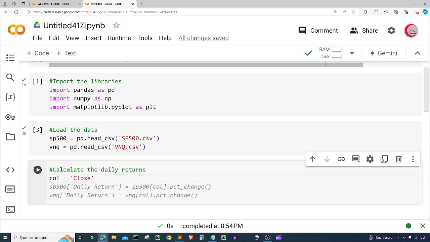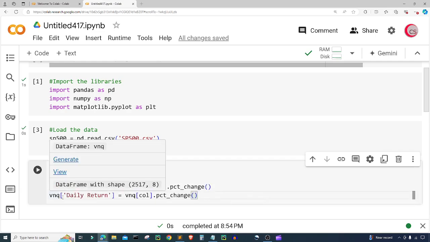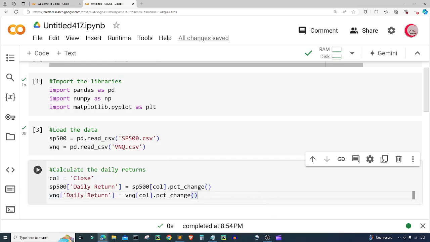Just like Google Colab has suggested here, I'm just going to tab over, and I am getting the daily returns, right? And with these daily returns, I'm going to calculate the cumulative returns.